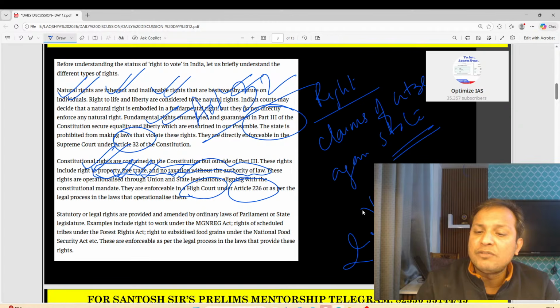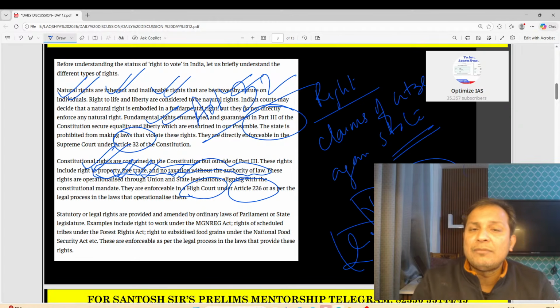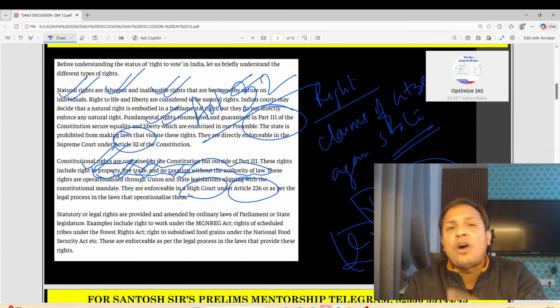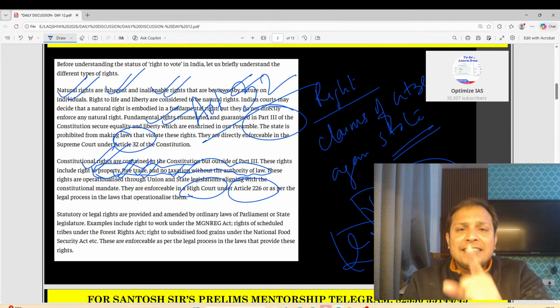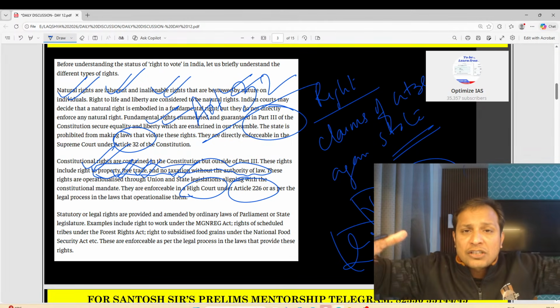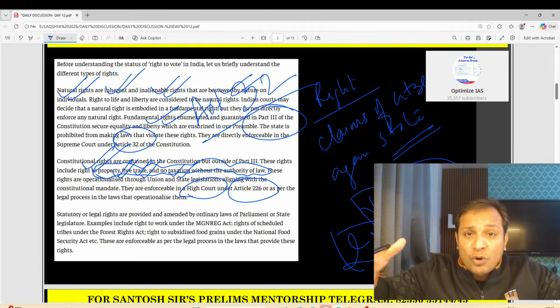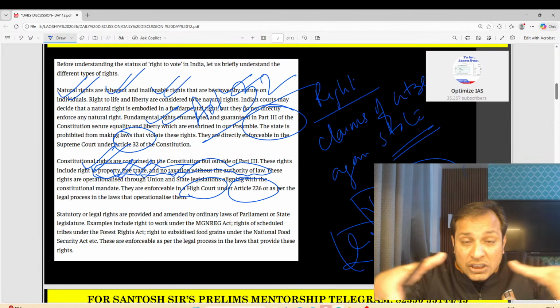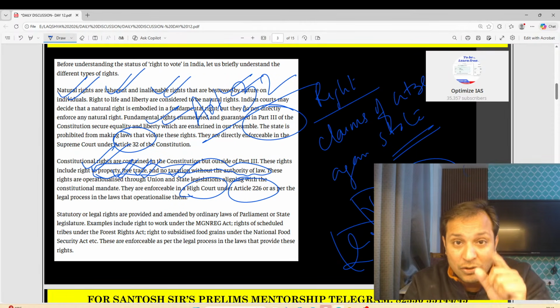What is the difference between them? Article 32 can be used only for what? Fundamental rights. Guys, remember, the jurisdiction of writs of the Supreme Court is narrower than the jurisdiction of writs of the high courts. Okay, remember this.